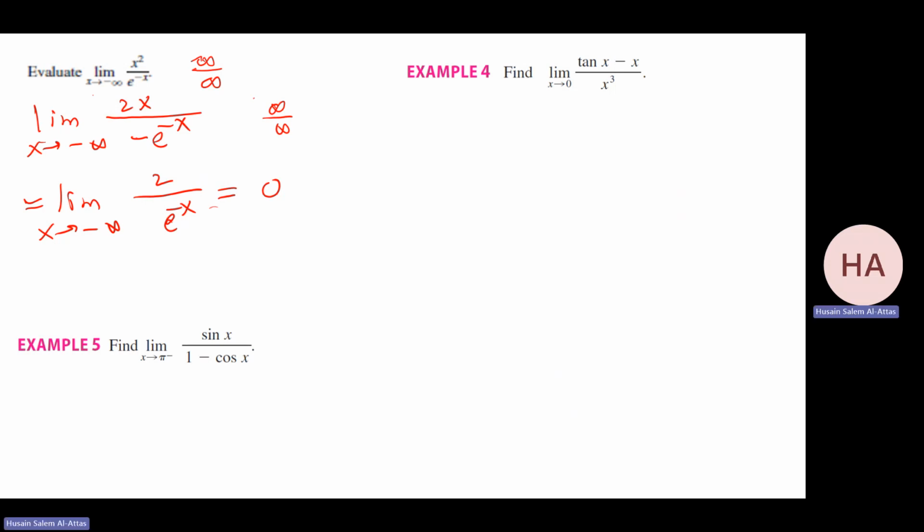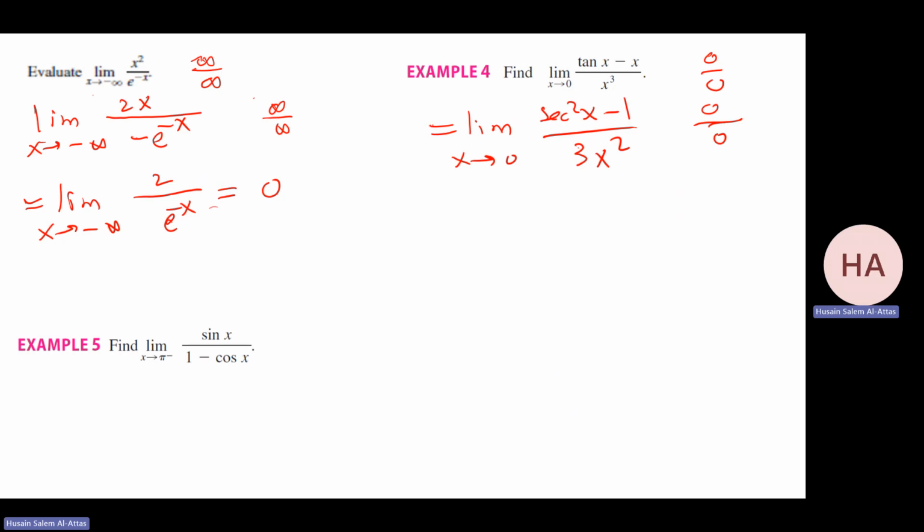Now let's double check. This one has some calculation. First, I check tan 0 minus 0, that will be 0 over 0. So I'll check the limit now. I differentiate the numerator. I have secant squared minus 1 over 3x squared. If I substitute, I'm getting 1 minus 1, you have 0 over 0.